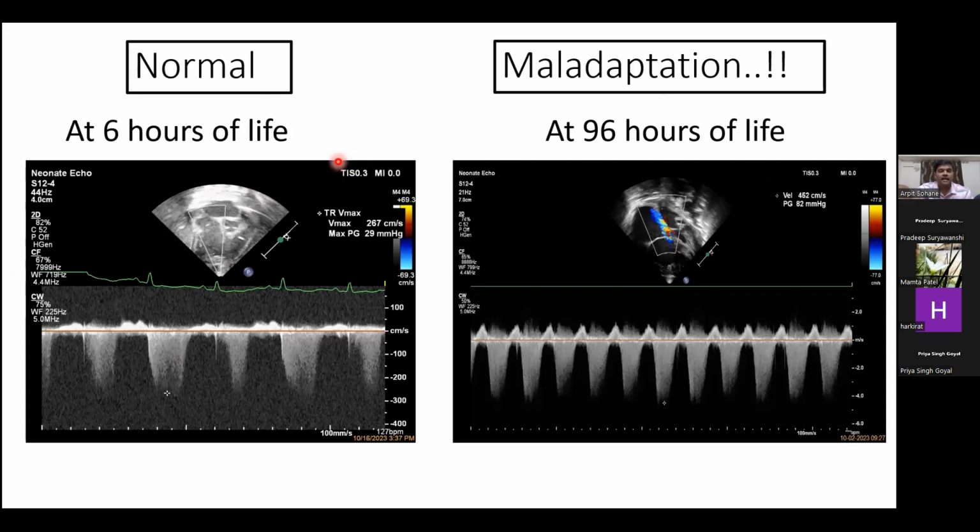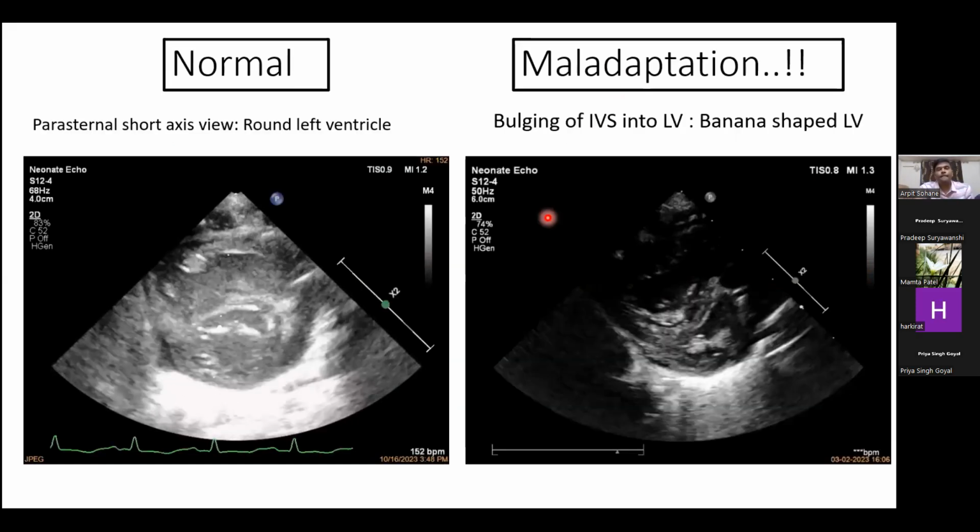Now look at the maladaptation. This is the Doppler image that I had just shown, showing pulmonary pressure of around 30 at 6 hours of life. While look at this Doppler of a baby diagnosed as meconium aspiration syndrome, having pulmonary pressures of around 82 at 96 hours of life. So we can assess the maladaptation using echocardiography easily.